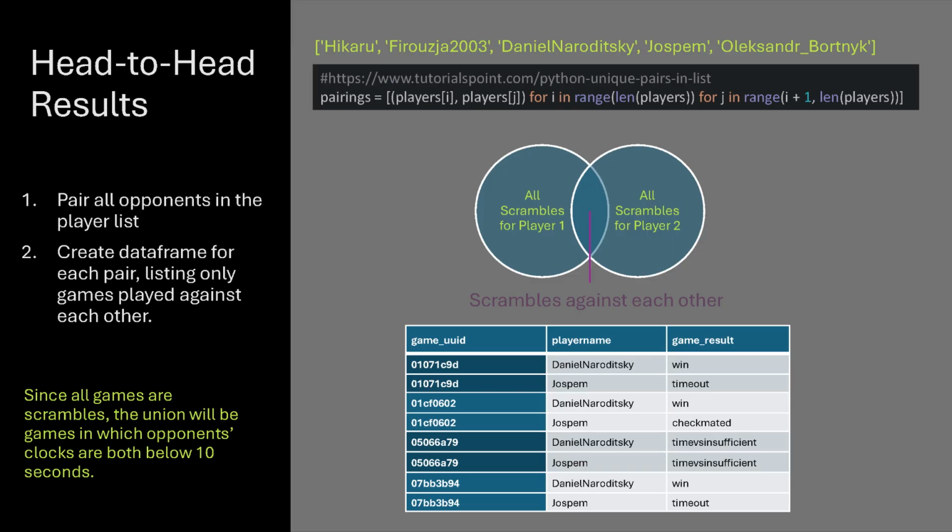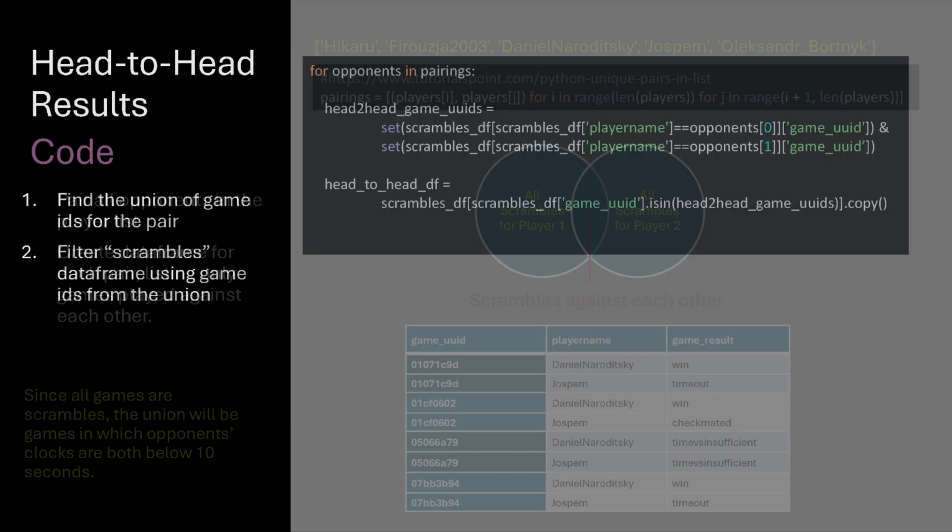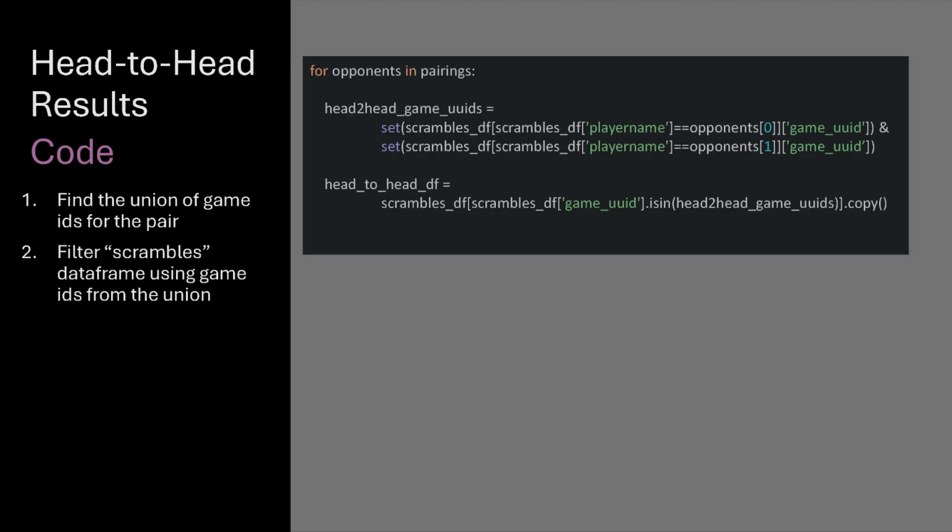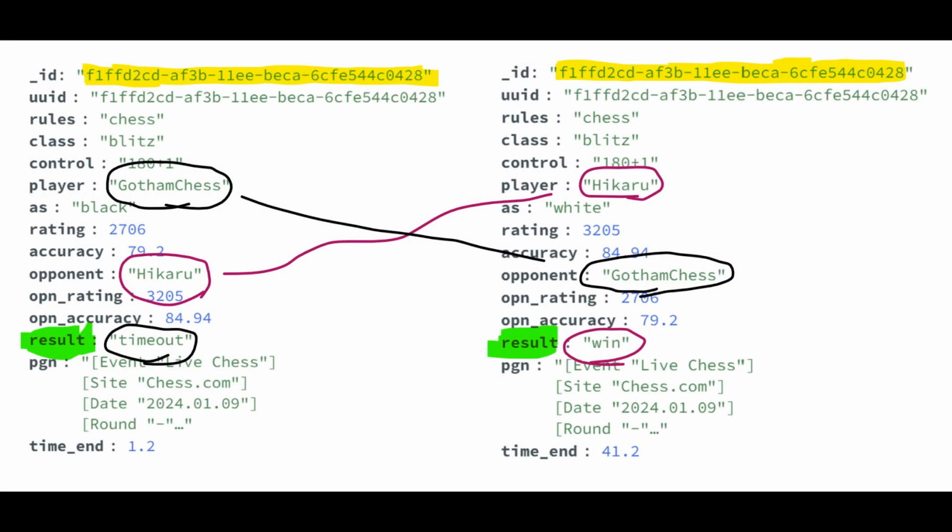I start by creating the pairings. This just takes the list of players and creates the 10 pairs of unique opponents. Then I make a new data frame for each pairing, which includes only those games that both players played. These are simply the ones with the same game UUID.